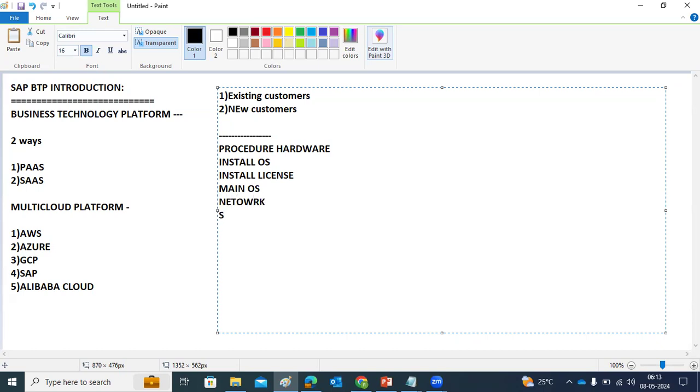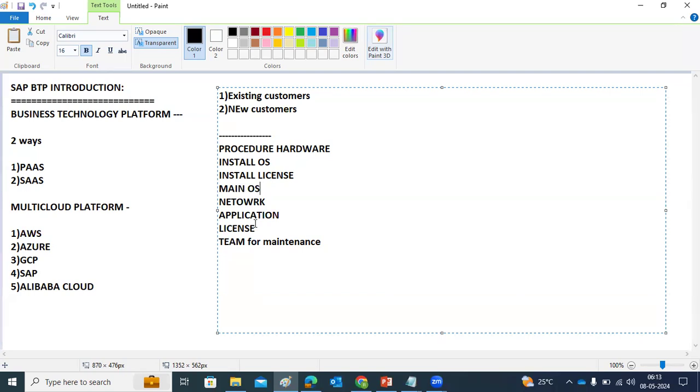Then for the application software you also require a license, and you need a separate team for maintaining the applications and for maintenance activities here. You also need to spend time and cost: a separate license for the operating system, the network, and a separate license for your application or database.